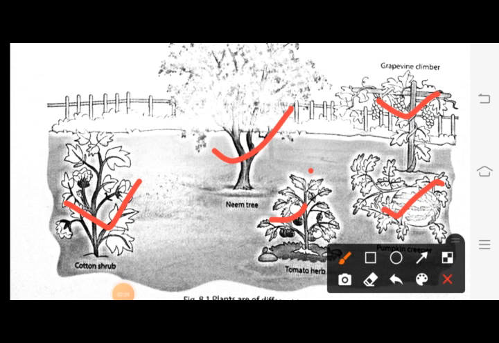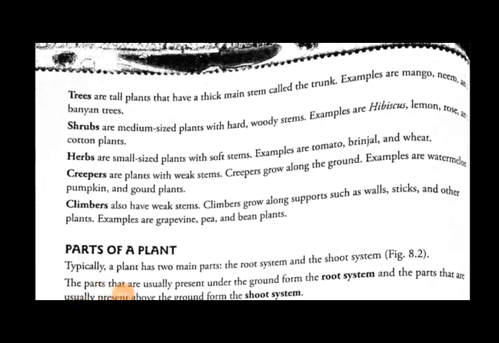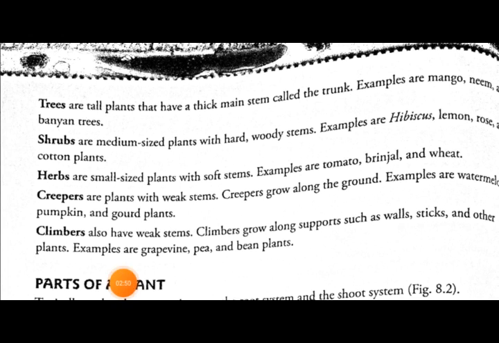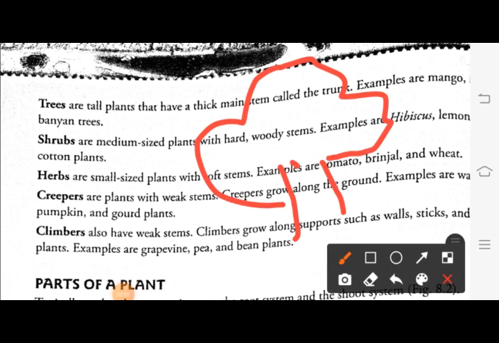Let us see the different qualities of each type of plant we see in our daily life. First we will talk about trees. Trees are the tall plants that have a thick main stem called the trunk. We can see the structure of a tree here, and this is called the trunk.